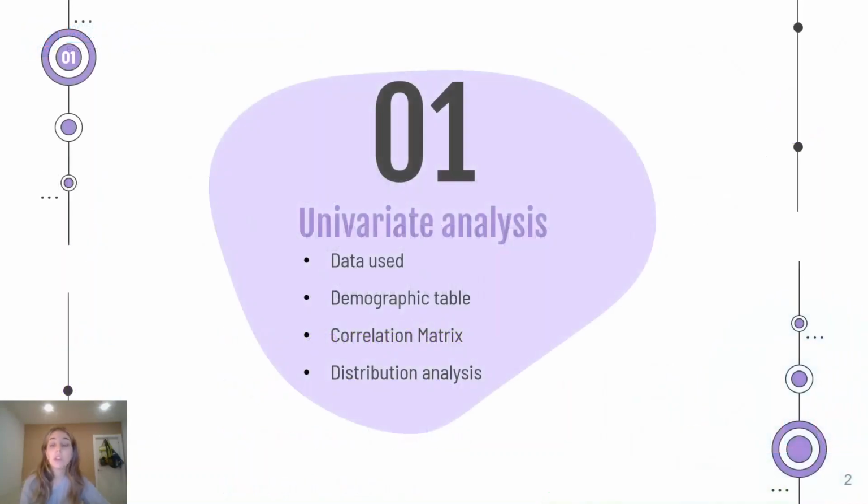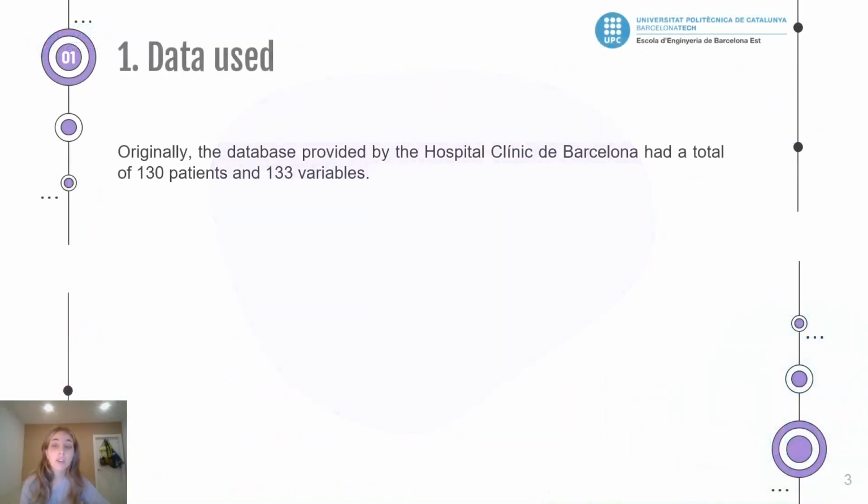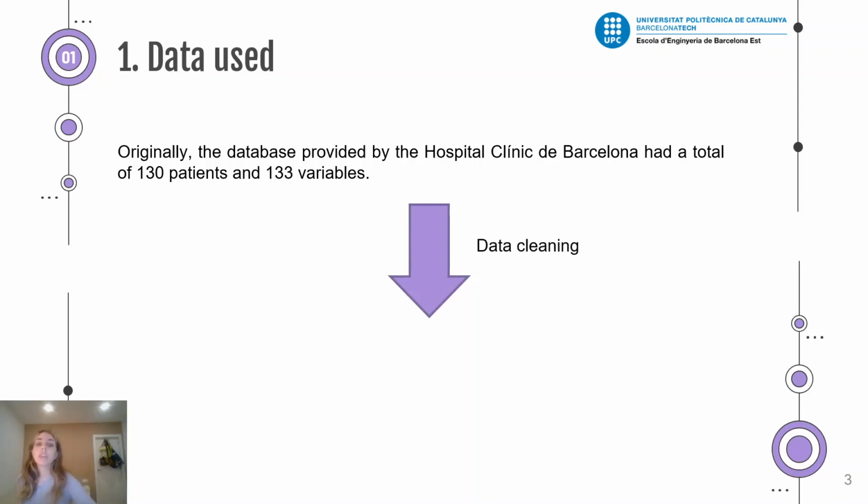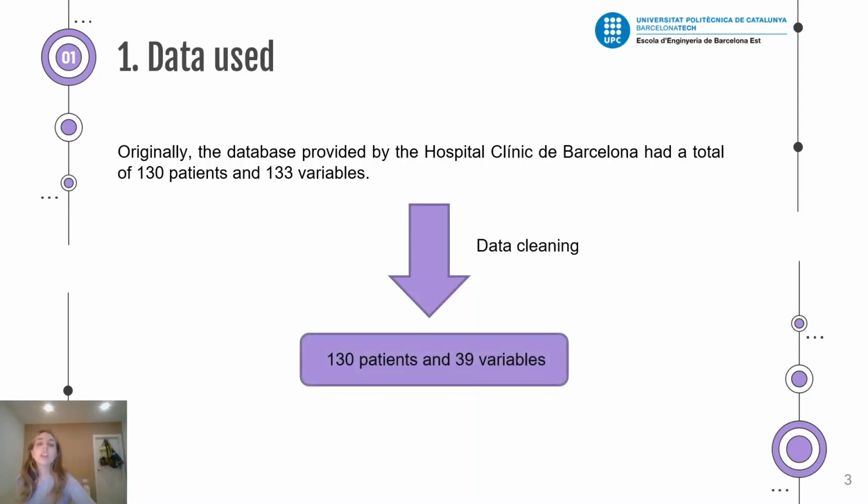First of all, we did a univariate analysis with the data provided by the Hospital Clínic de Barcelona that had a total of 130 patients and 133 variables. Most of these variables weren't useful for this project, and we did a data cleaning with a medical expert. After this, the database was 130 patients and 39 variables.